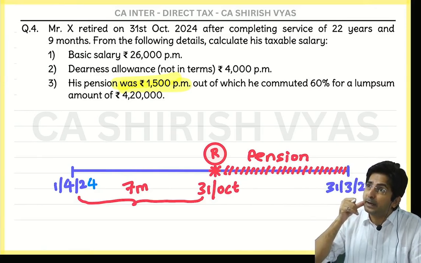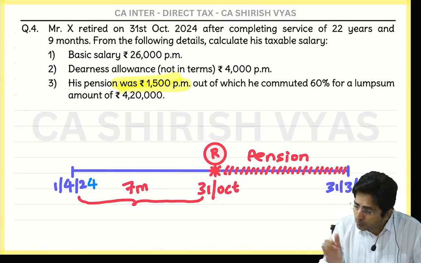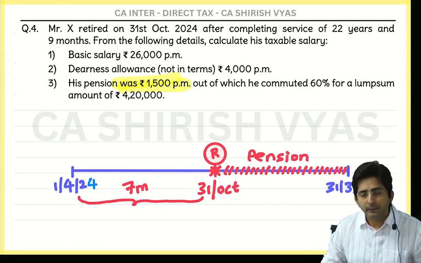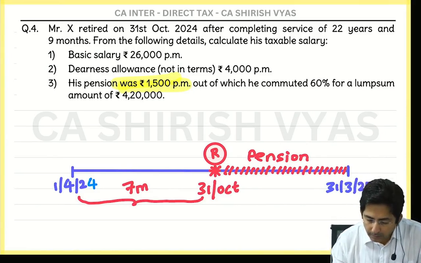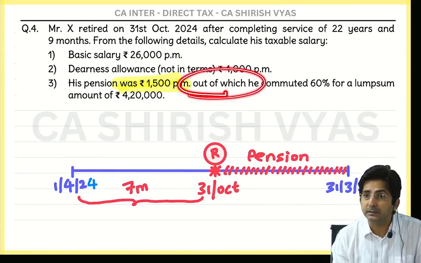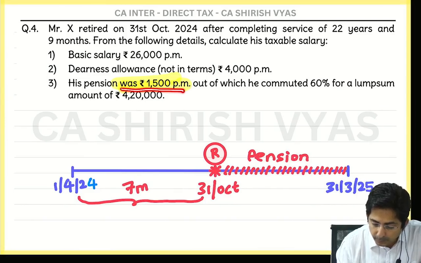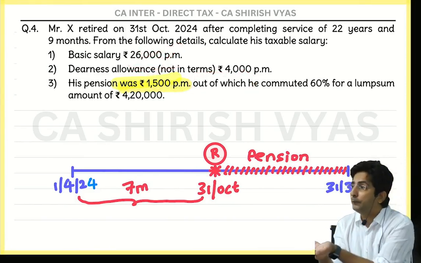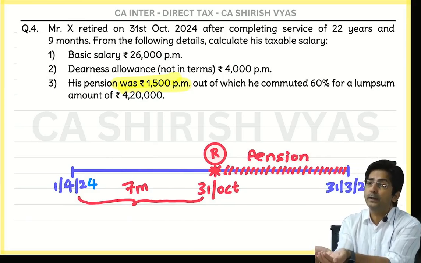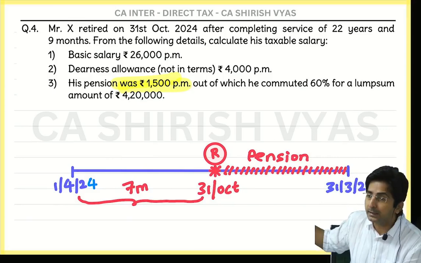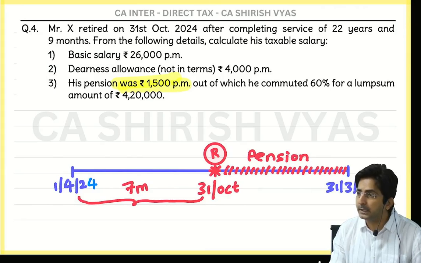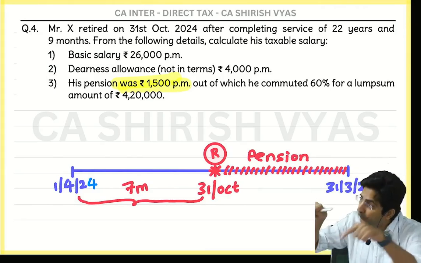Should I take 1,500 on a month-to-month basis, or should I convert into lump sum? He was confused. So what did he do? He requested the boss. His pension was 1,500 per month. Imagine the boss is standing in front of you saying you will get 1,500. What is written? He commuted 60%. So 60% of what? Out of 1,500.